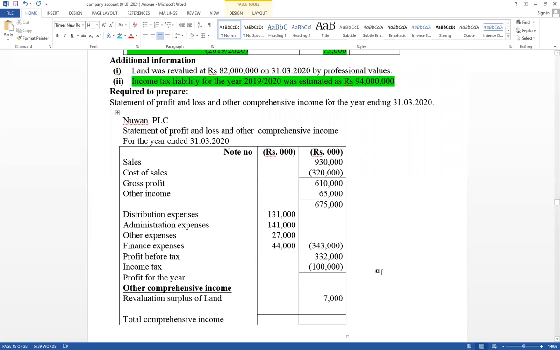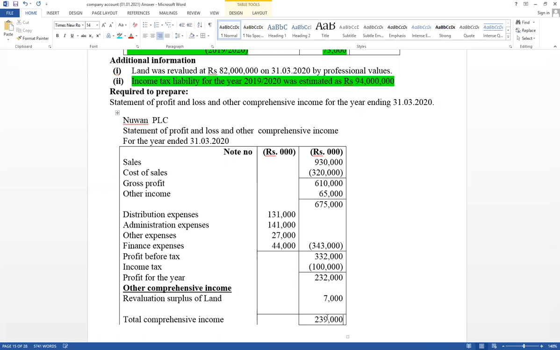Think about the cash flow statement, which should also be calculated based on this value. There are 60 marks available, 40 marks for company and 20 marks for cash flow. Then profit for the year can be calculated: 333 minus income tax 100,000, therefore 233,000, plus other comprehensive income, giving 240,000.